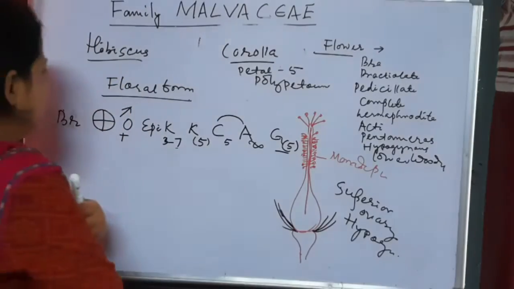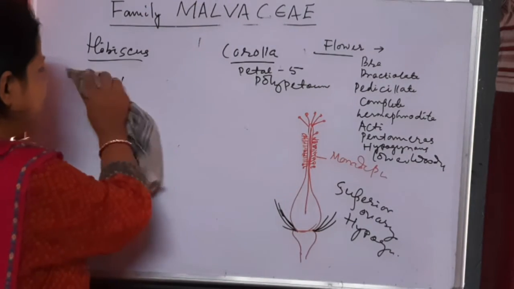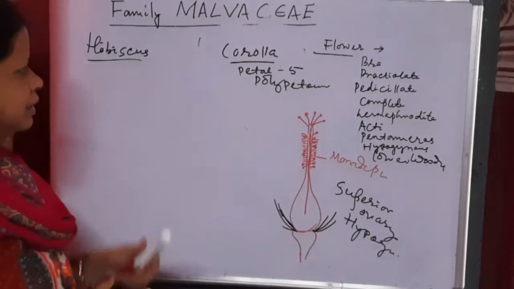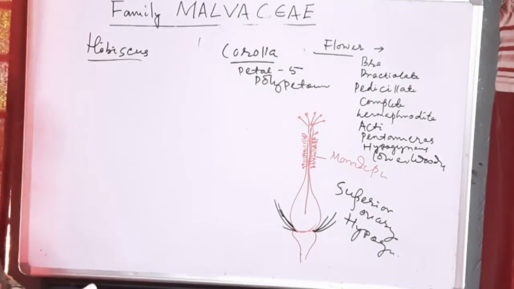Next is the floral diagram of this family, and we are going to draw the floral diagram of hibiscus.